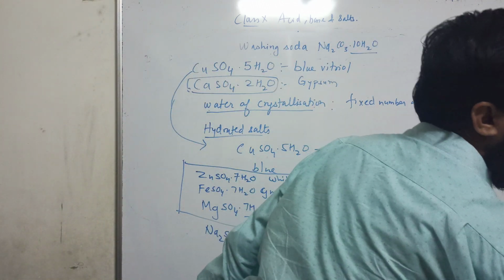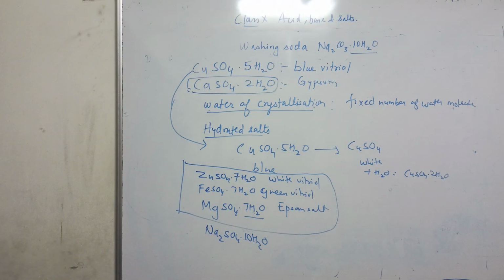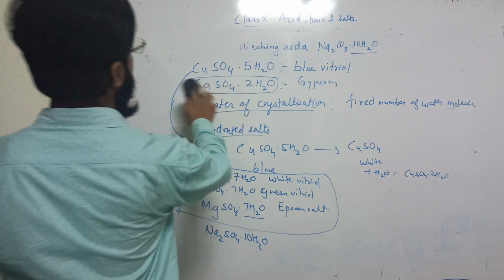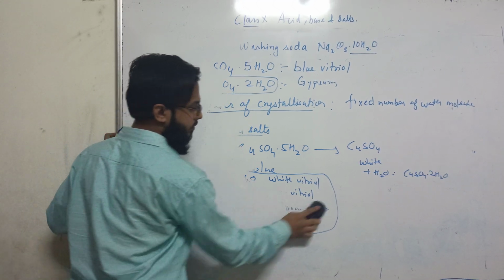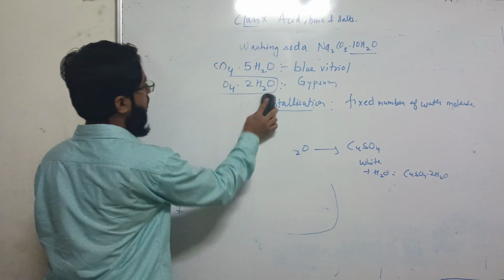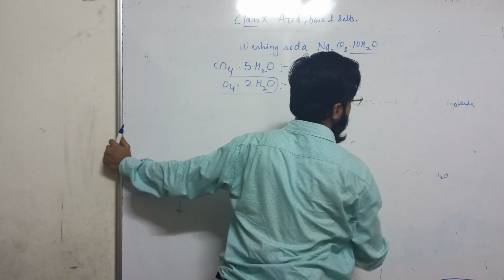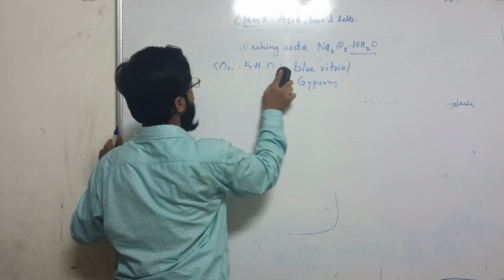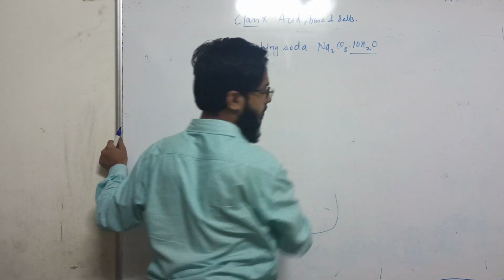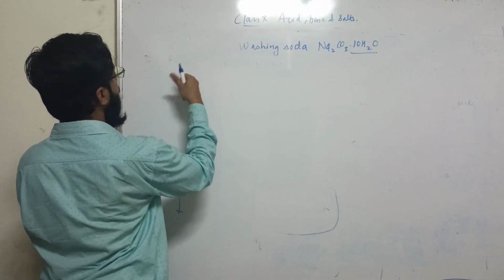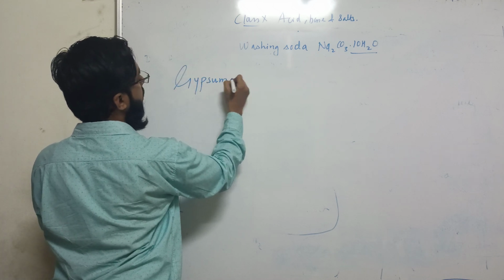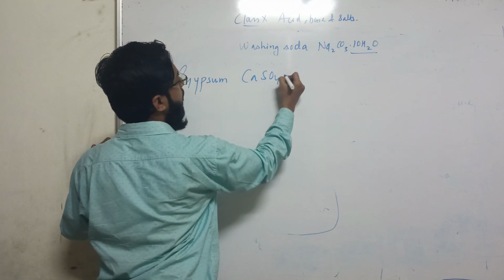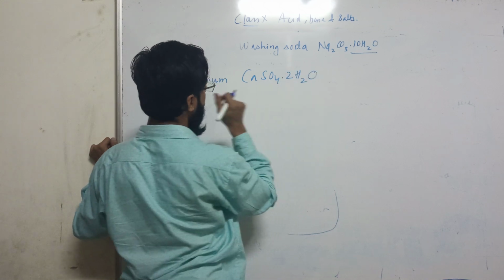Now let's talk about plaster of Paris and gypsum. Gypsum is a hard material, calcium sulfate dihydrate.